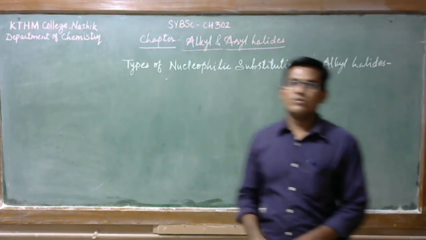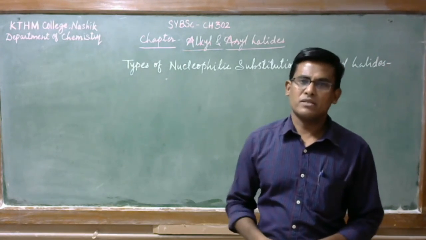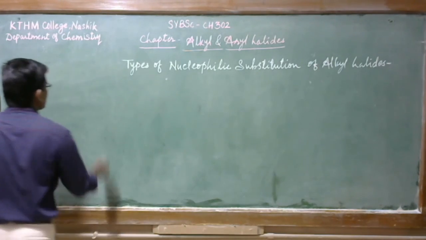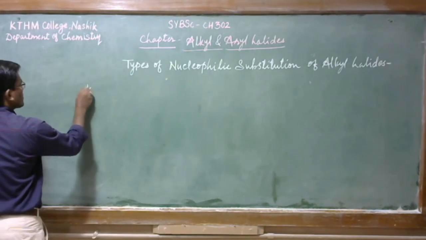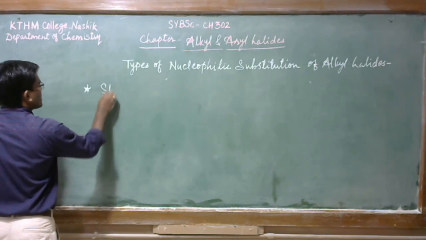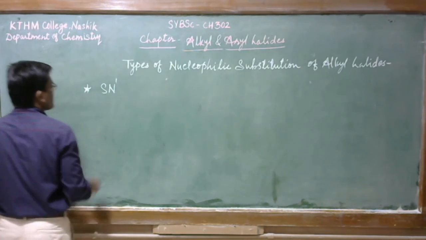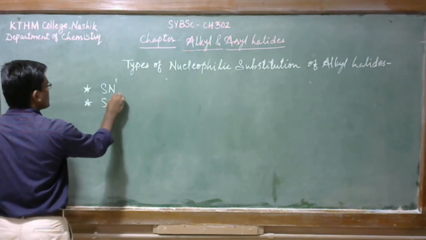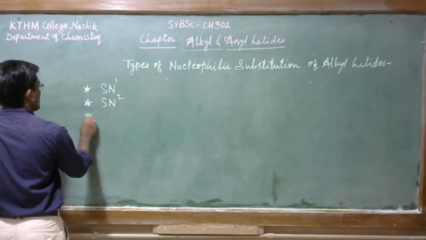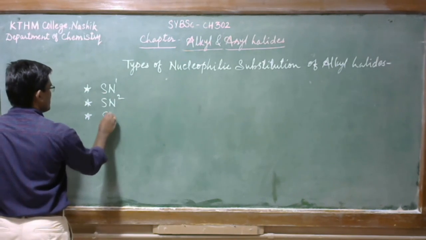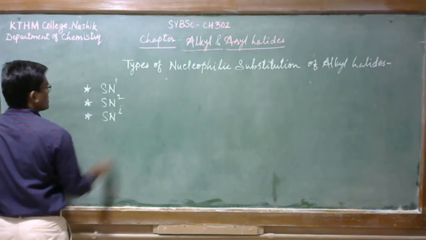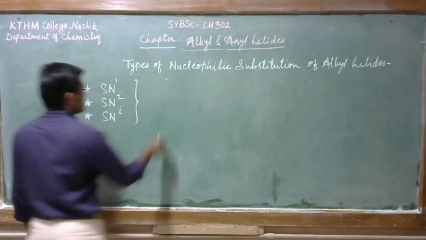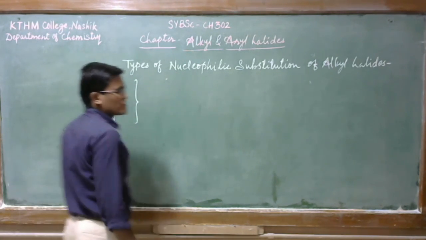Okay, so there are 3 types of substitution reactions. The first one is SN1, then SN2, and SNR. So these are the nucleophilic substitution reactions.